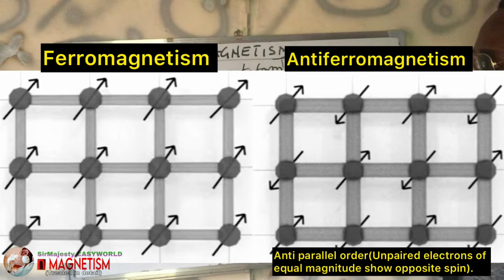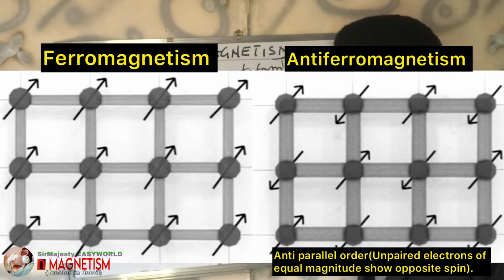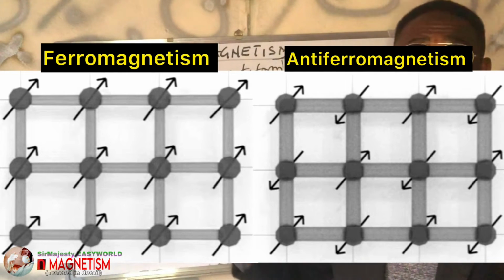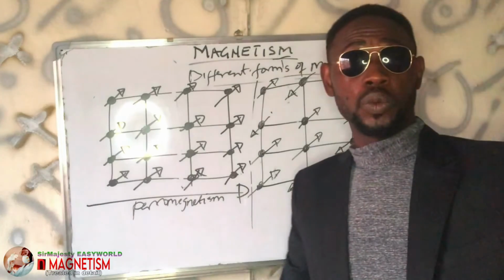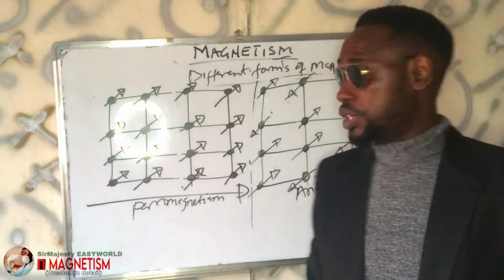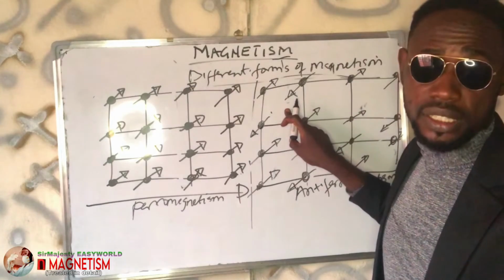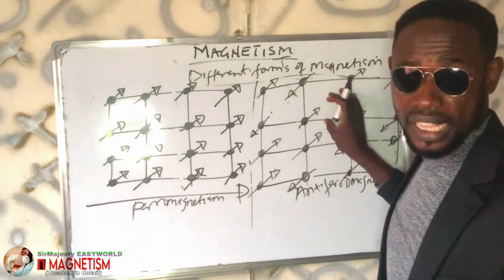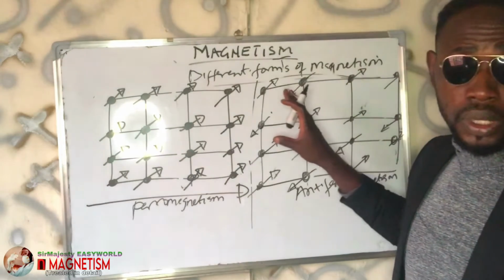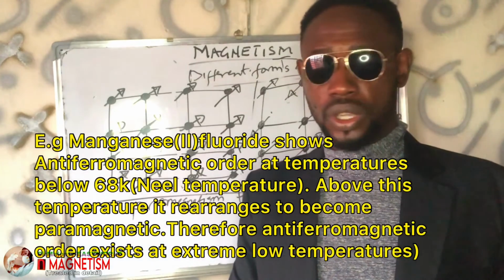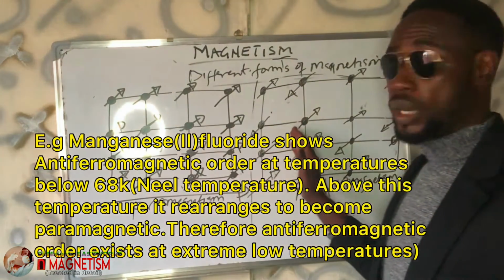So you see, this is the magnetic order of an antiferromagnetic substance. They spin in opposite directions, and they have equal magnitude. The so-called unpaired electrons are of the same magnitude and have opposite direction. They will reflect automatically what I told you will happen in diamagnetic substances, which means this condition is not attracted to a magnet, just like diamagnetic substances. But the little difference here is that this is only possible at a certain, very low temperature. At low temperature, this thing will exist in this way.